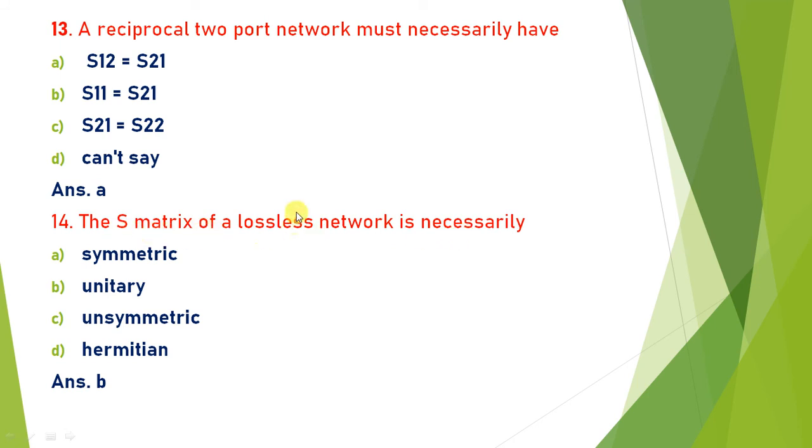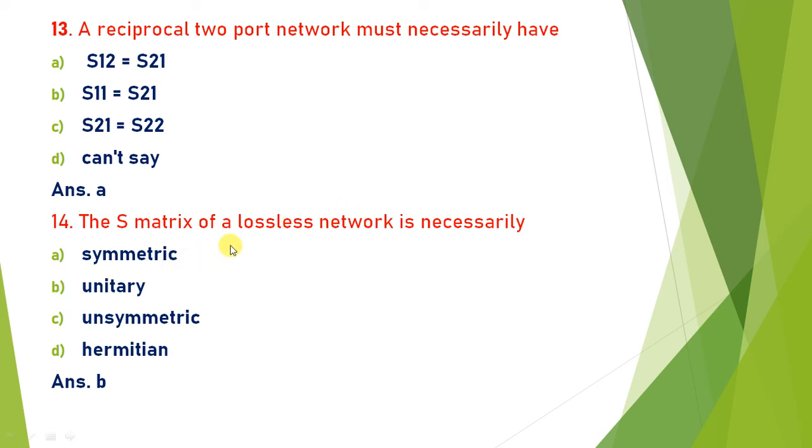So always for a lossless network, the S matrix must be unitary. S multiplied by S inverse is equal to 1, and 1 represents the unitary matrix. So for a lossless network, it must have a unitary matrix. And for a network to be reciprocal, it must have the symmetric property.